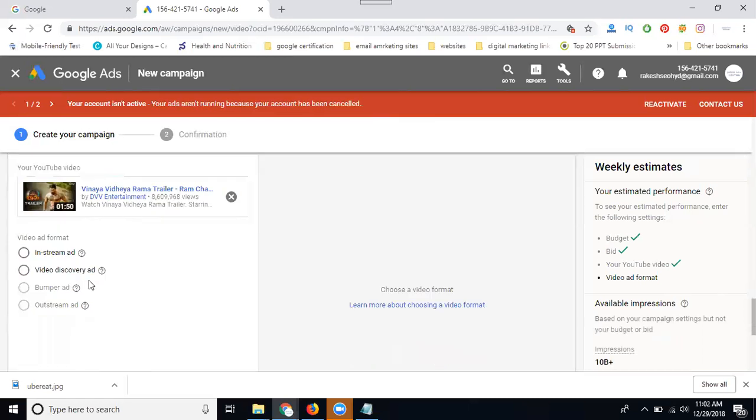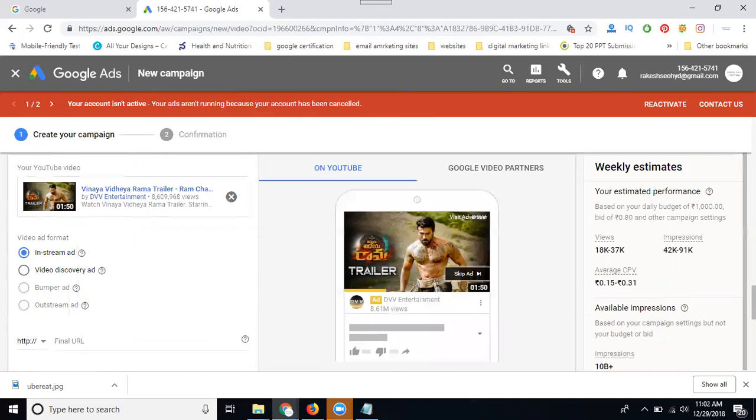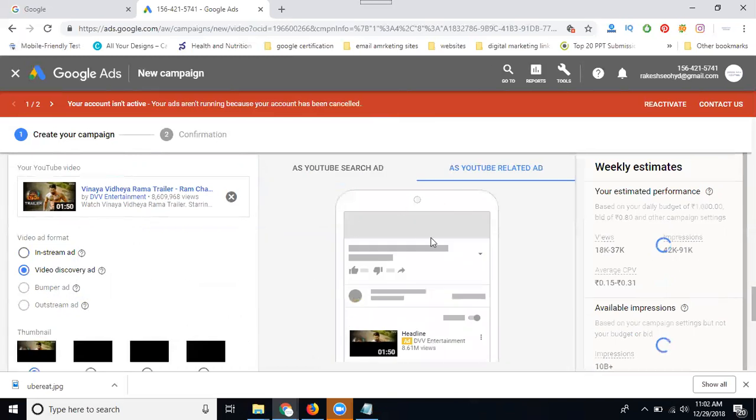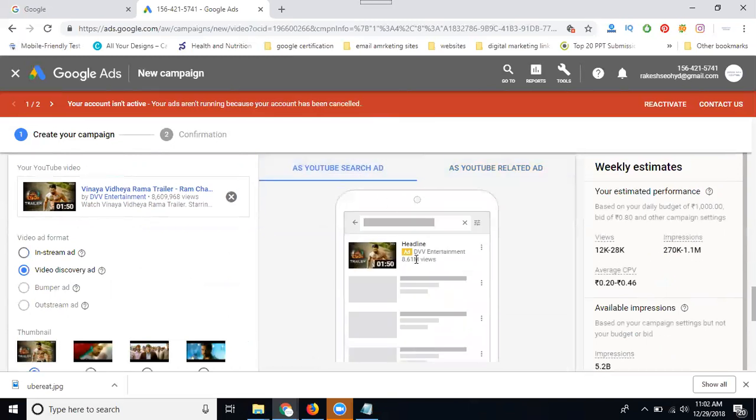So now the trailer is only showing for 2 options: in-stream ad and video discover ad. Why? Because it is more than 5 seconds. They're not showing for bumper ad and out-stream ads. So this will be decided. In-stream ad, what is it called? Skip ad. Video discover ads are showing for video below or the video search button.